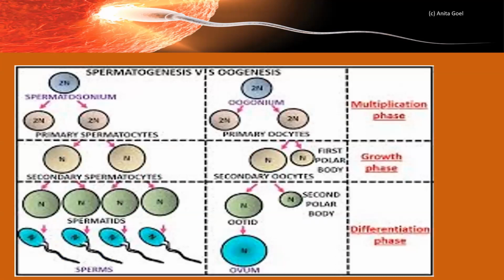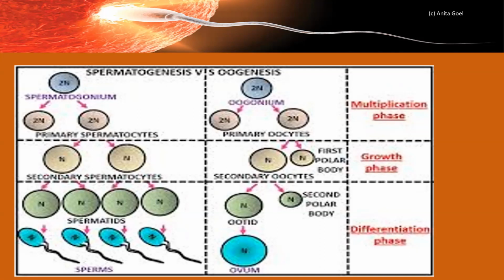Now, look at this carefully. In this slide, we have compared spermatogenesis and oogenesis process. See, in this process, the first phase is same. But what is the difference in the first phase? Spermatogenesis starts only at puberty in male.